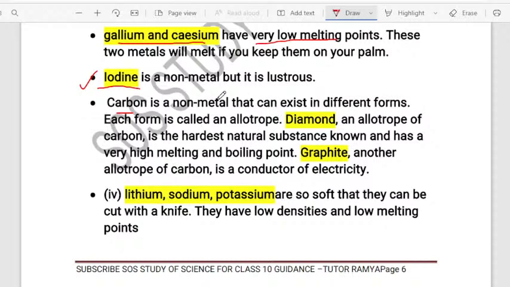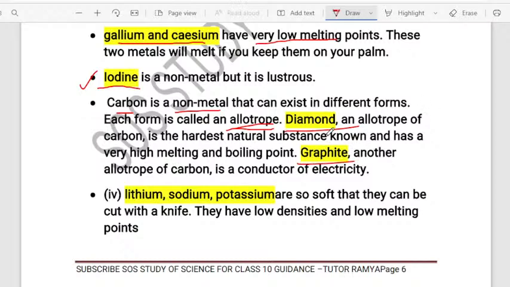So the different forms of the carbon we will call allotropes, dear students. We have understood this in carbon and its compounds also. Okay, so carbon being the non-metal, it exists in different forms. We will call the different forms allotropes. So the allotropes of carbon are, one is diamond and the other is graphite. These are the allotropes of carbon.